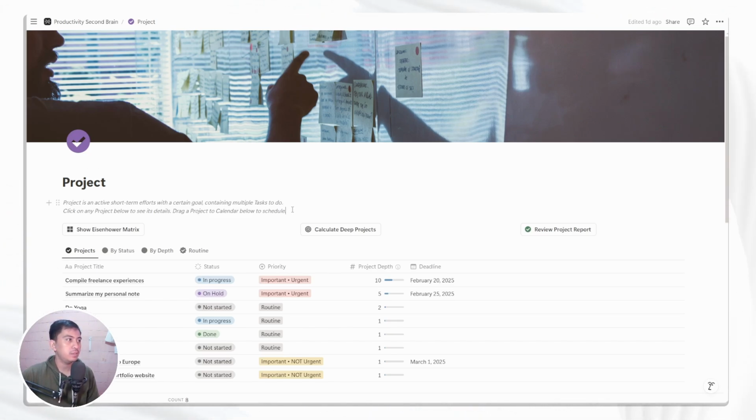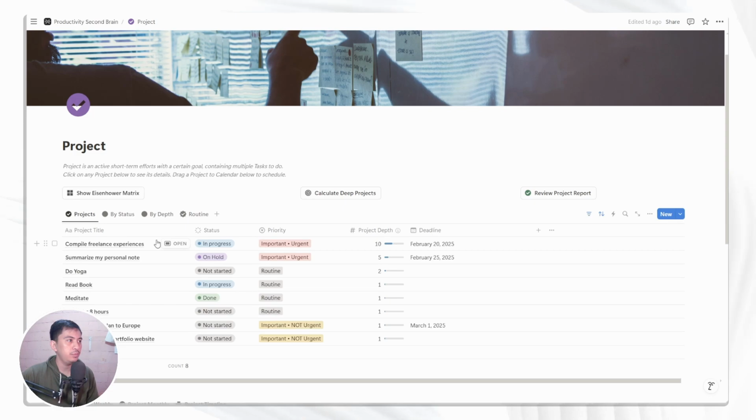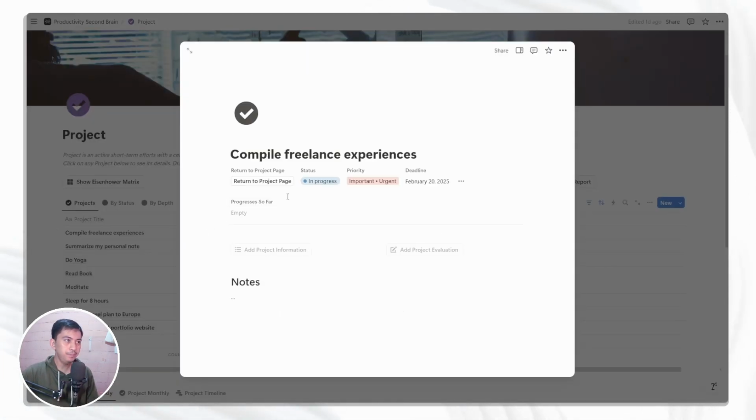And inside of a project, you will see that we are seeing examples here. Some projects like compiling freelance experiences, summarizing personal notes, do yoga, and starting travel plan. Those are valid examples of projects that you may have in your life. And inside one project, you will have several details that we are going to go deeper later, but the one I want to highlight for now is the page content itself.